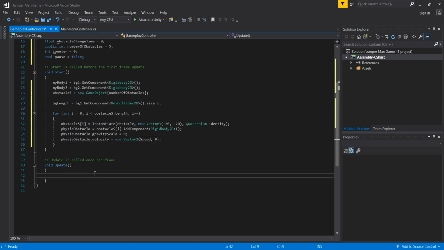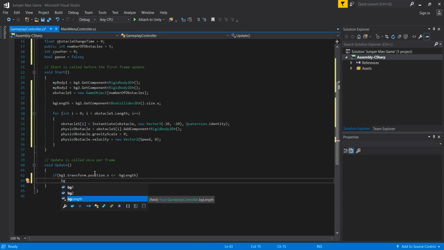Now we are going here to the update method, and in our update method we are going to open an if statement. In that if statement we are going to pass if bg1.transform.position.x, so if this bg on the x-axis is less than or equal to minus bg length, so I simply pass here minus and then bg length. Then we are going to use our bg1 one more time: bg1.transform.position plus equals new Vector2.